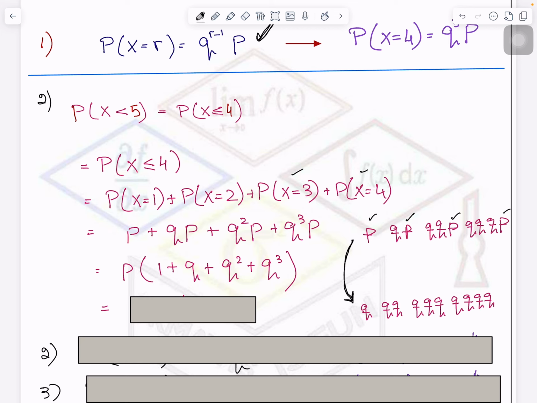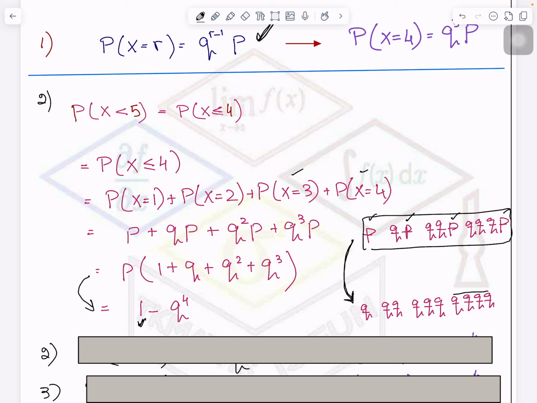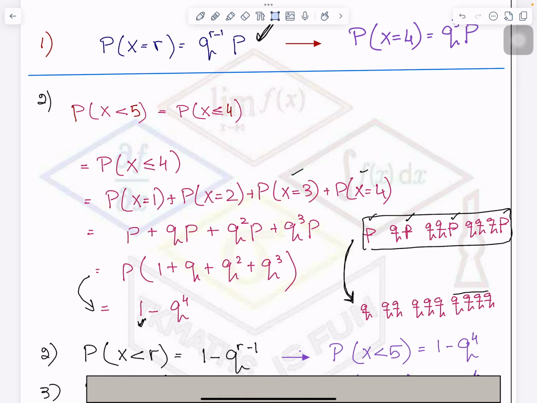So can I write this thing as this? Agreed? I hope you will understand, because I am saying all the fourth time the success did not happen. So I'm subtracting it from 100% probability, which means I will get the one of the time the success happened. So from here we derive the formula from this understanding that if it is x less than r, the formula will be 1 minus q^(r minus 1).